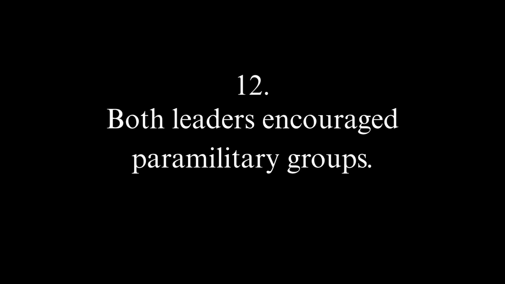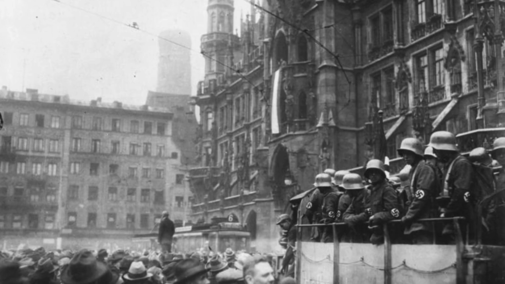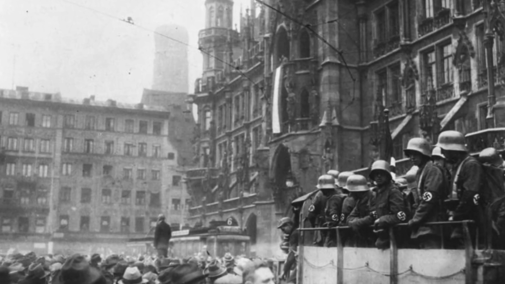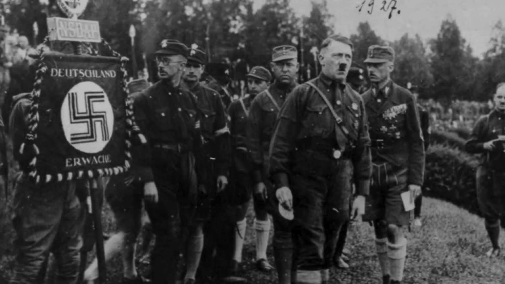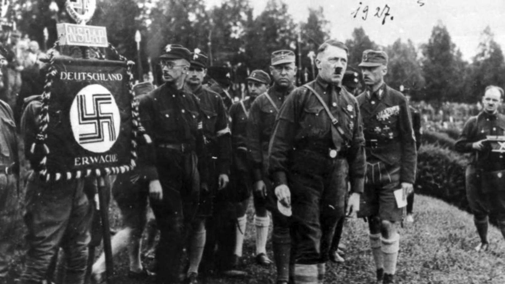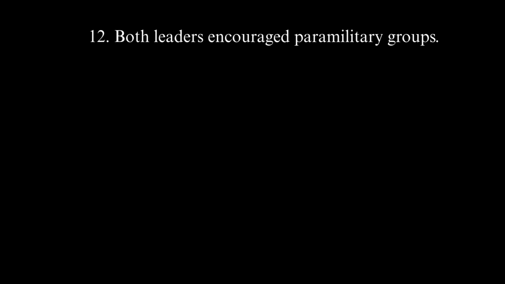Number 12. Both leaders encouraged paramilitary groups. Hitler encouraged and benefited from the support of paramilitary groups that carried out violence in support of the Nazis. These organizations came from mostly World War I veterans or those wanting to be associated with veterans. They became known as the SA, the SS, the Gestapo, and similar groups.